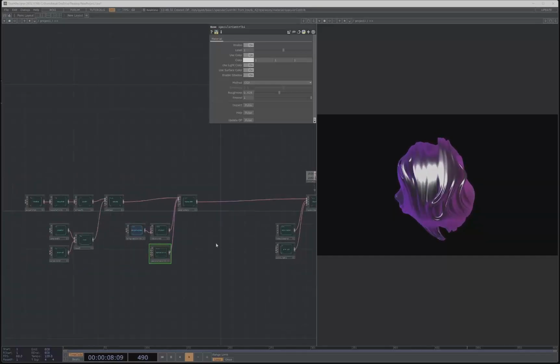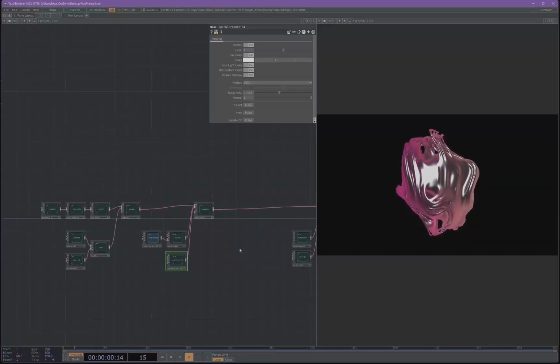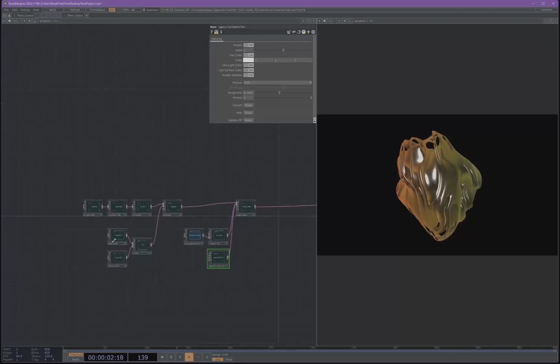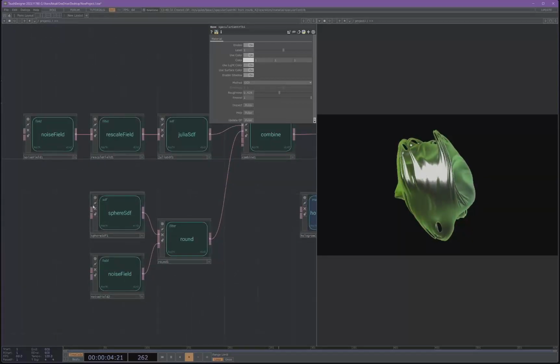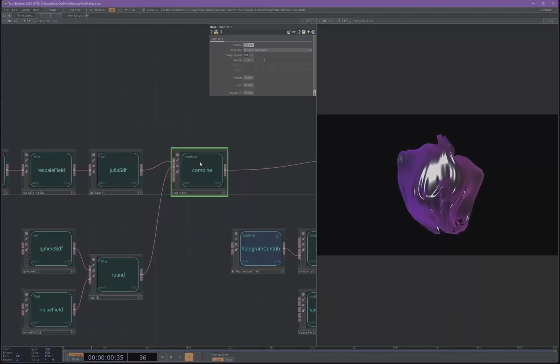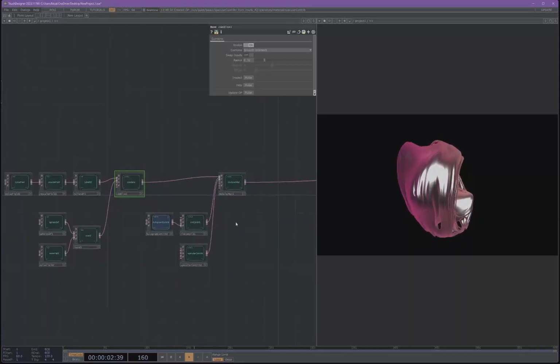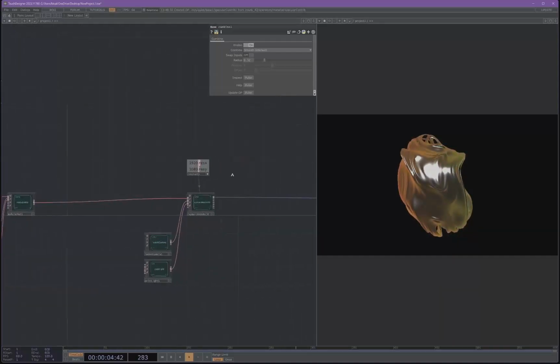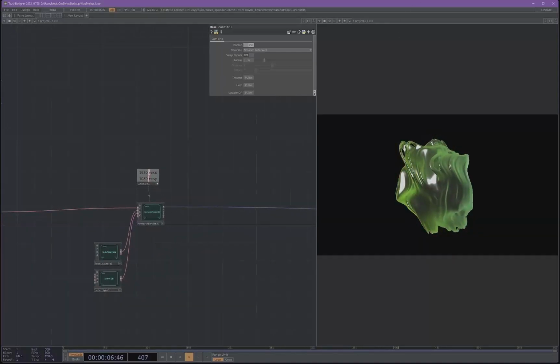Cool. So that's it for our setup in RayTK. You can always play around with what's going on down here, like with this sphere. You can always add in a different SDF or change your combine modes. But that's it for our setup there. So let's move on to some post-processing stuff.